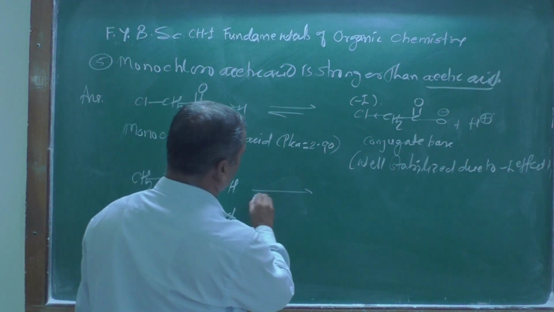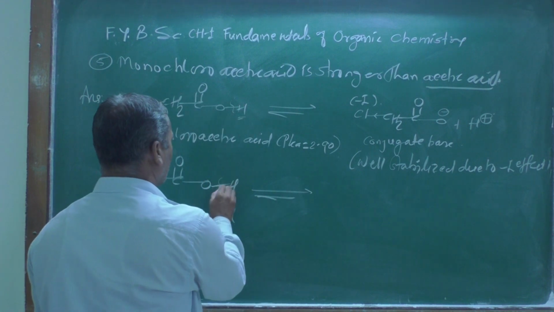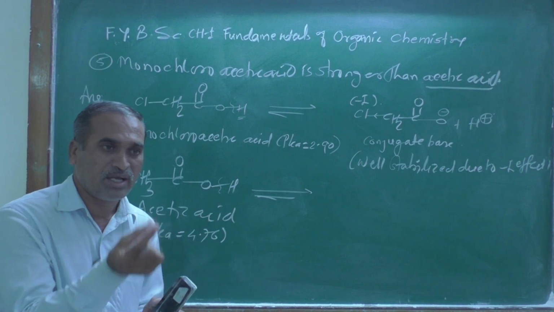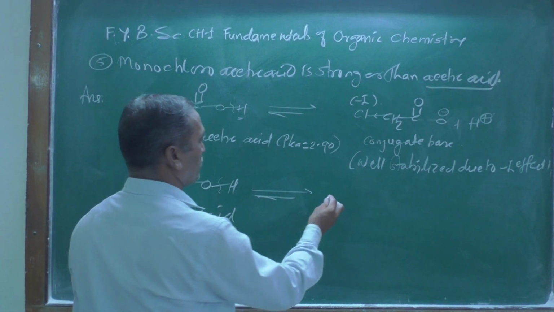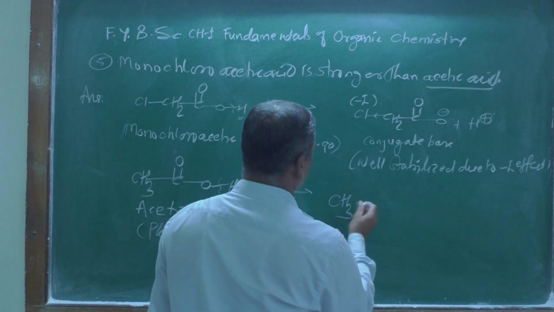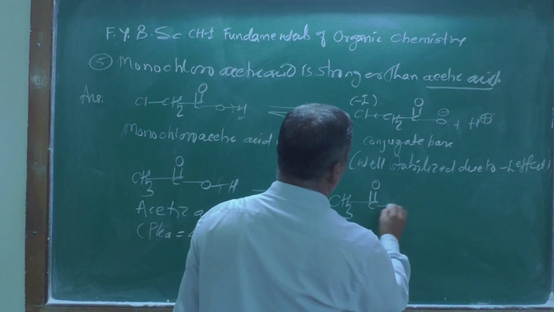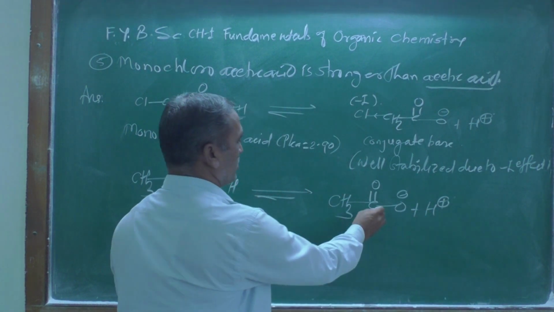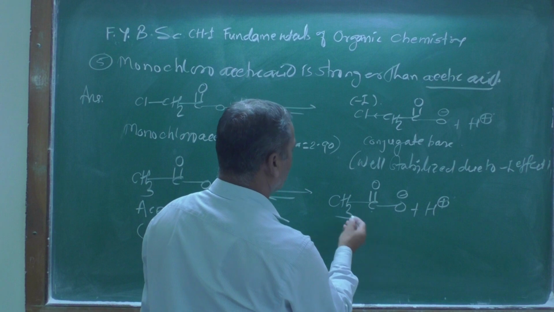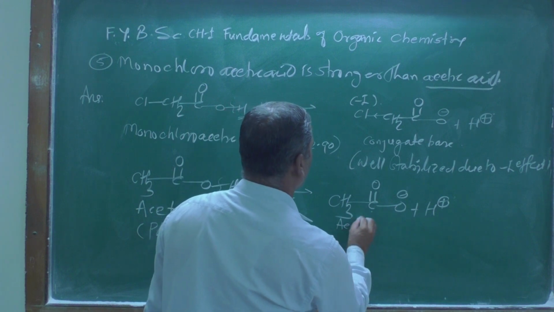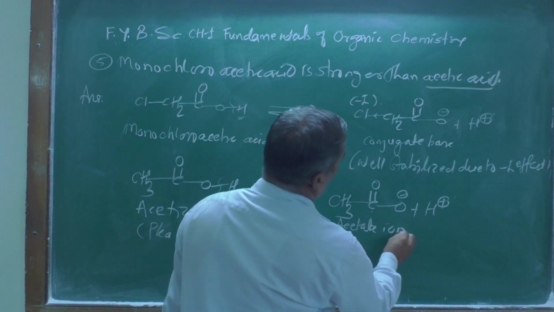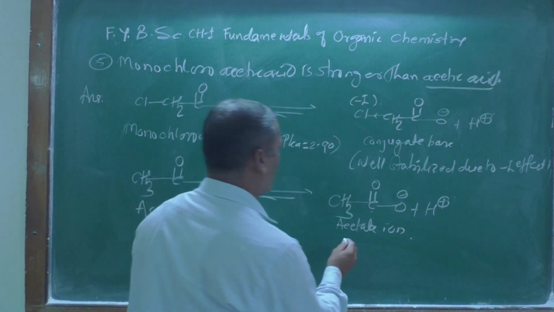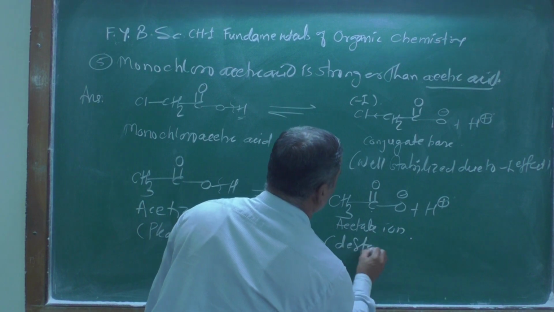After dissociation, what is going to happen? This bond breaks heterolytically, and we get CH3 C double bond O minus and H plus. This is called the conjugate base, or acetate ion, and that acetate ion is destabilized.